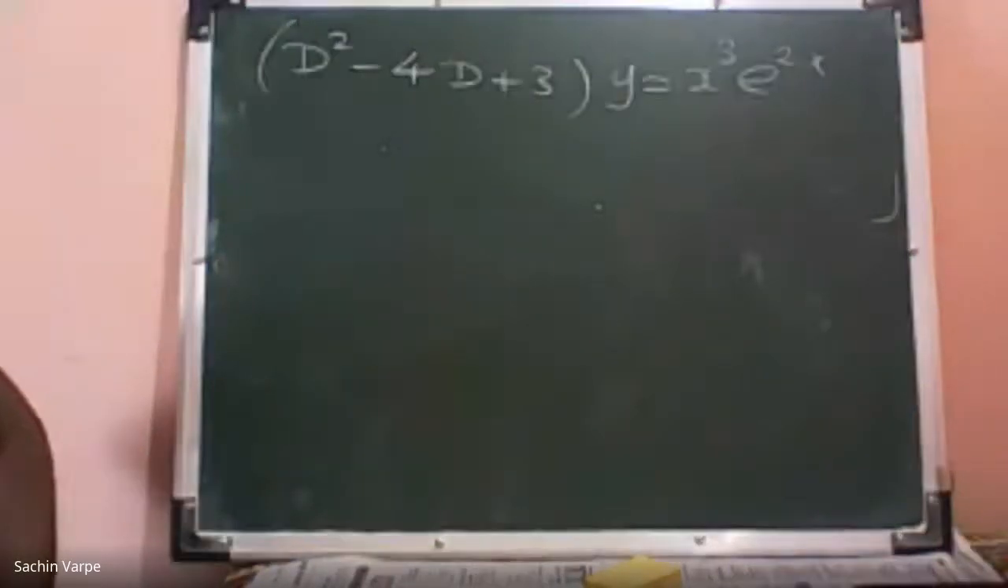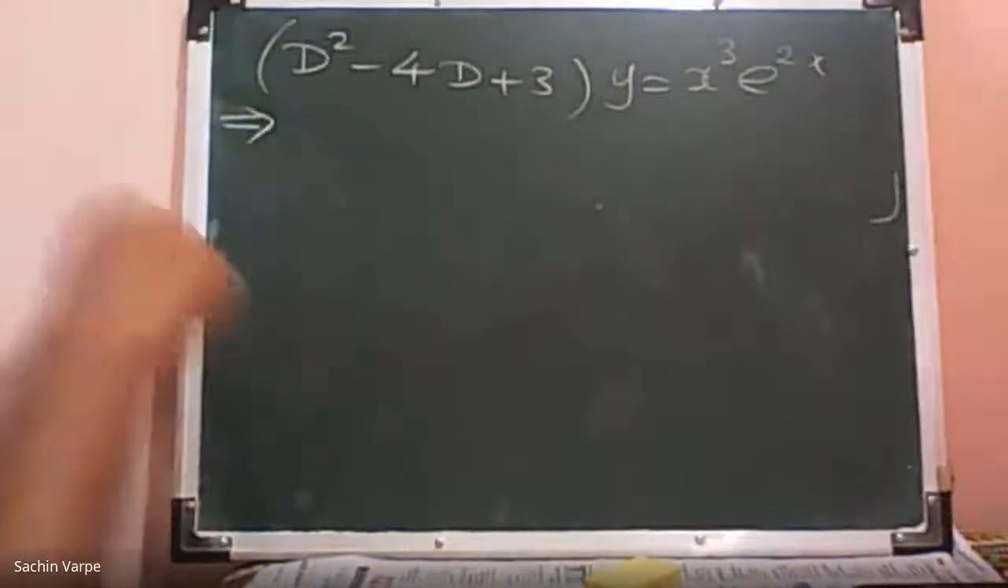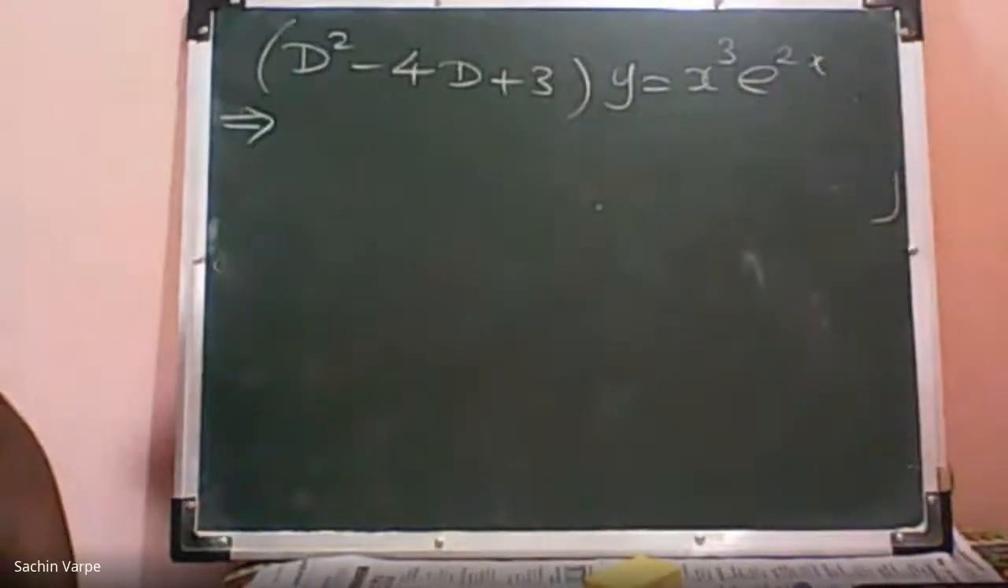So get the roots of this and write the complementary function. What are the roots here? 1 and 3. 1 and 3 are the real distinct roots. Therefore, the complementary function is c1 e raised to x plus c2 e raised to 3x, or c1 e raised to 3x plus c2 e raised to x also. That is also correct.